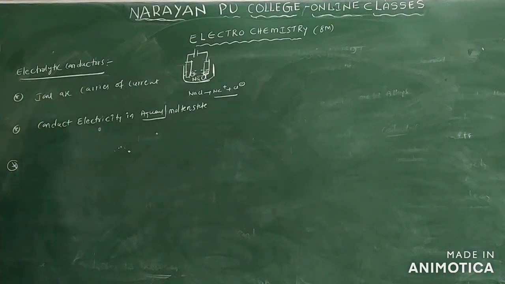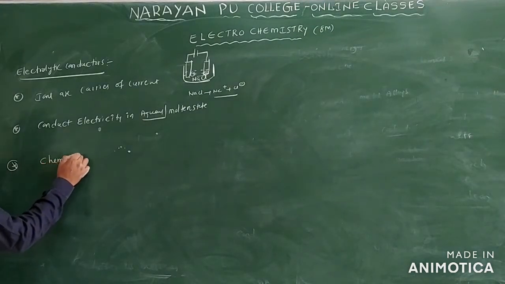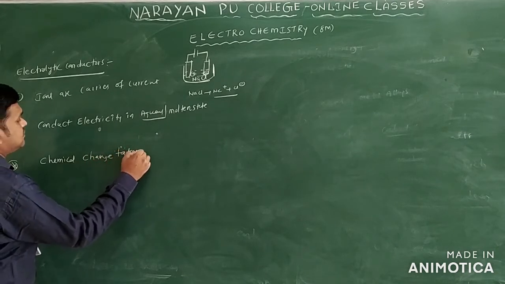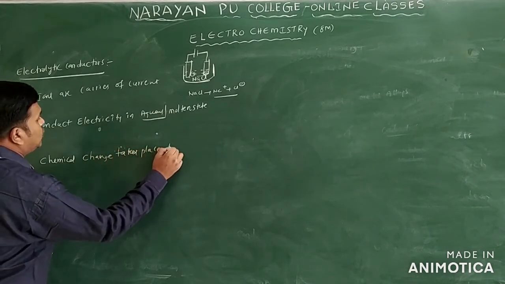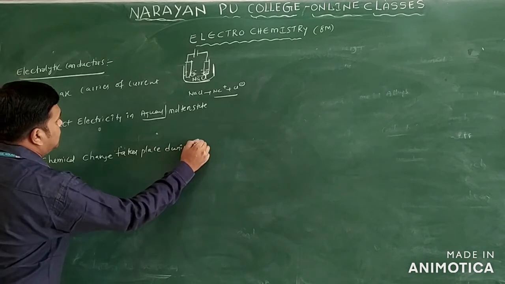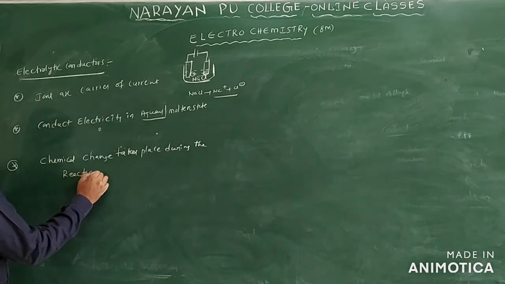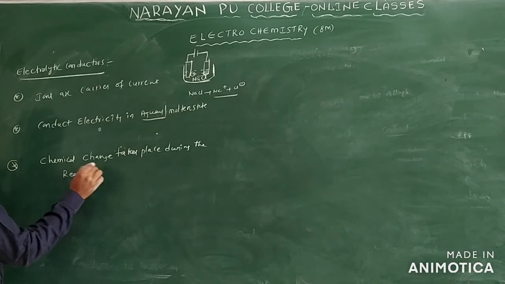See the next point: chemical change takes place during the reaction.